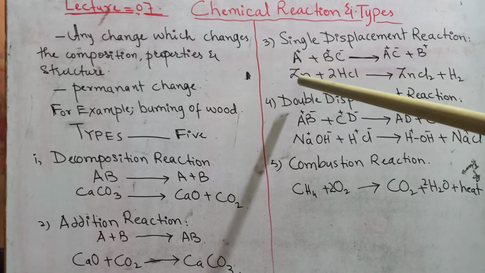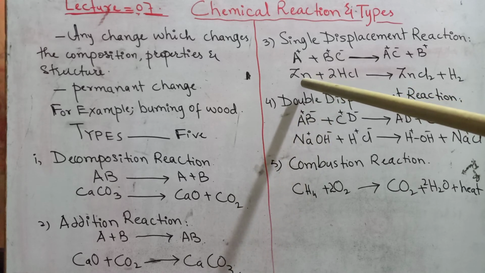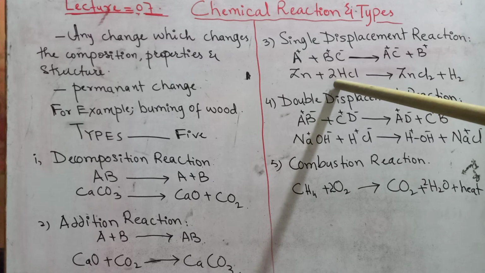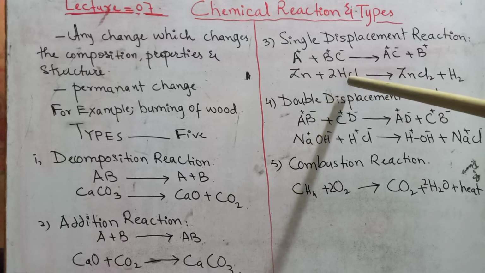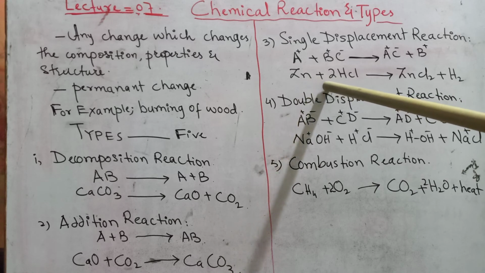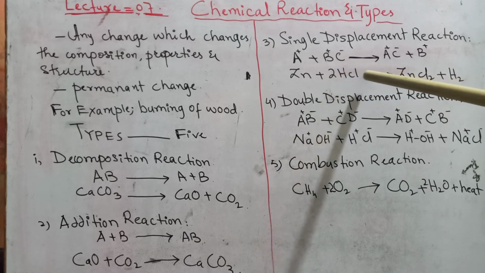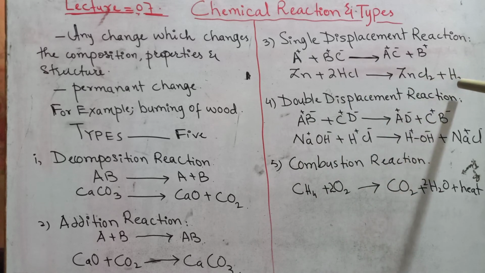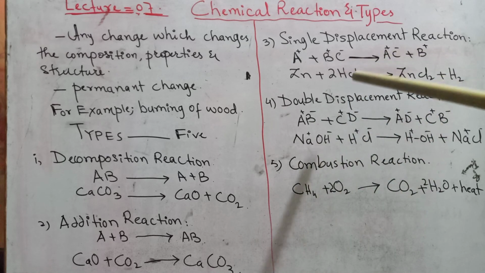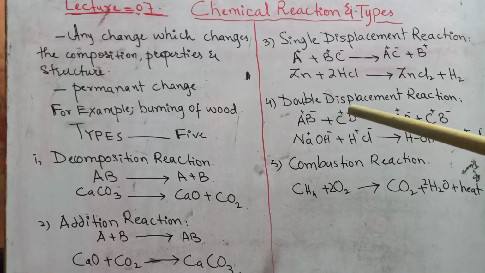If zinc is reacting with hydrochloric acid, zinc is positively charged as it is a metal, and here H is the positively charged part of this hydrochloric acid. So what would happen here is that zinc will come and react with hydrochloric acid and replace this hydrogen, and it will form zinc chloride here and hydrogen remains alone. So single displacement reaction means atom to atom displacement.